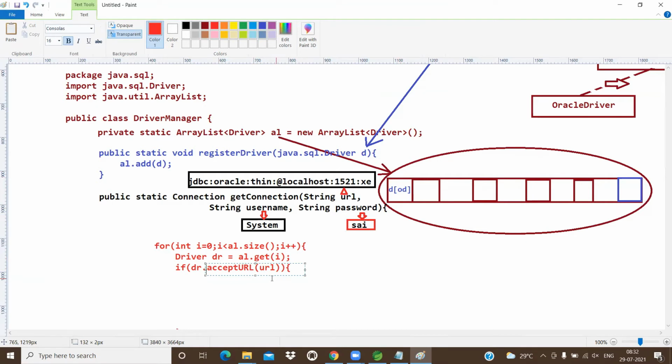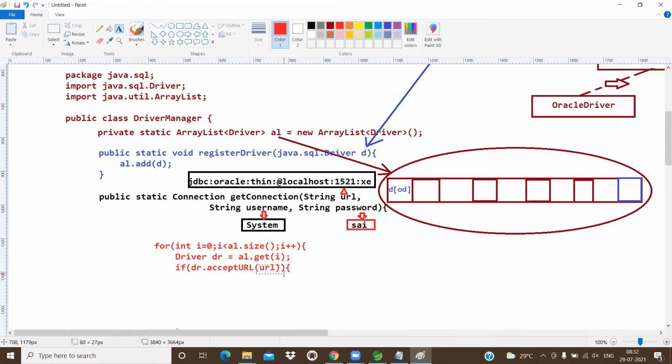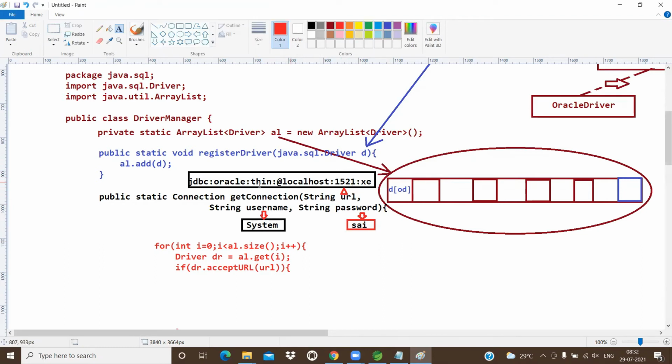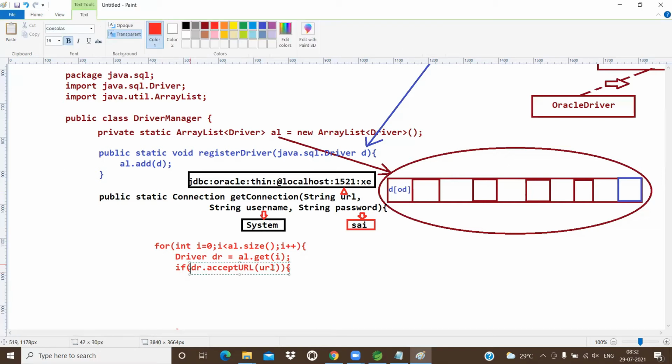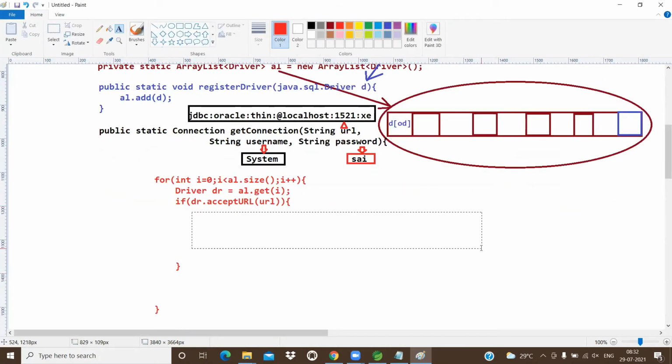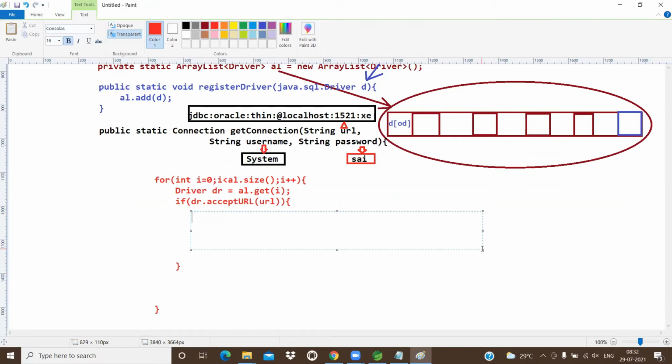The Oracle driver has some URL notation. Is that notation equal to our notation or not? Here the URL is pointing to this notation. Whatever value we are sending will be stored in the URL. This notation, and already in the Oracle driver some notation is there. Did our given notation match? If matched, then it will proceed.